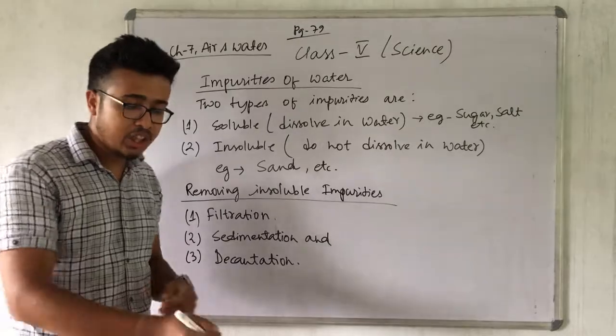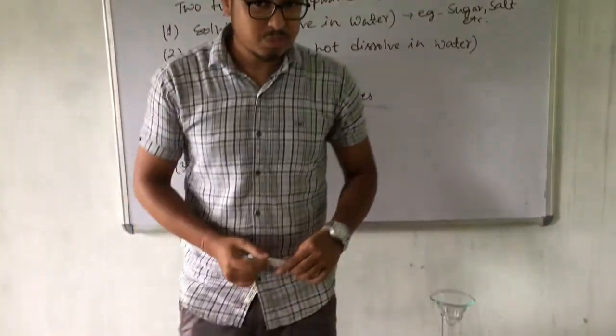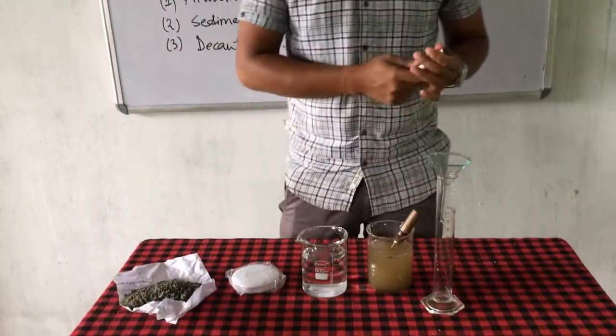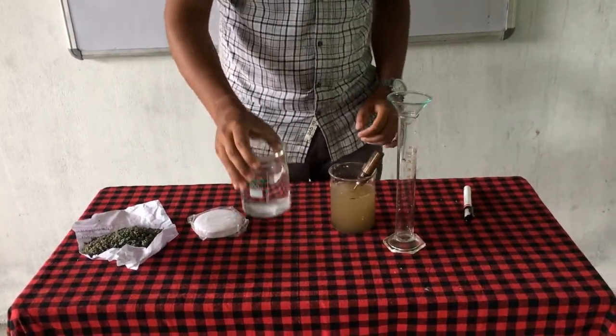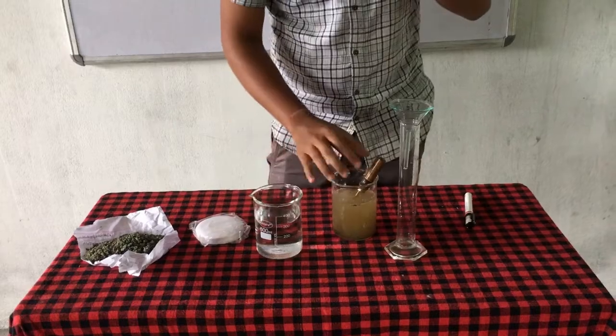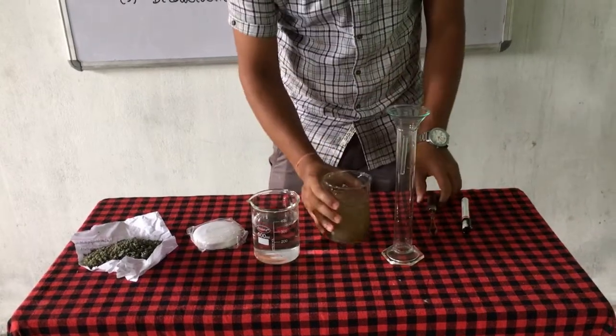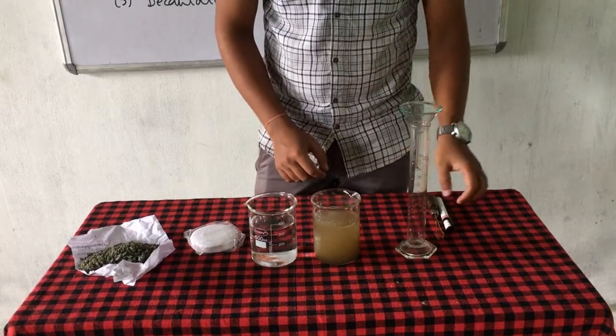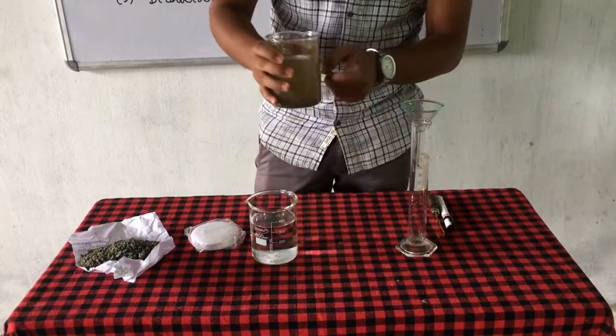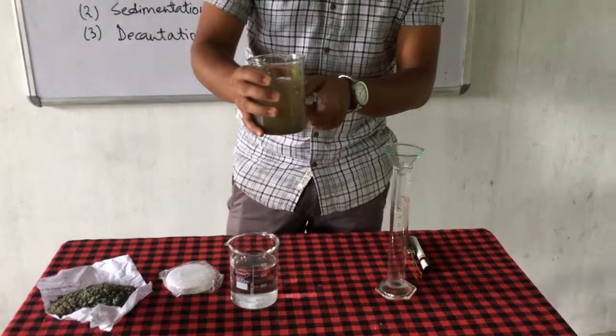So you can see here, this is a beaker, and here it is clean water. Here is another beaker where I have added some soil. Now see the color of this soil. This soil is not dissolved in this water.